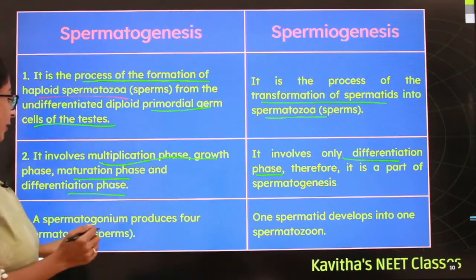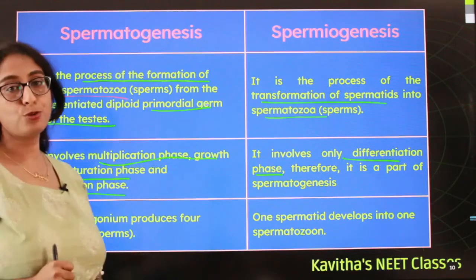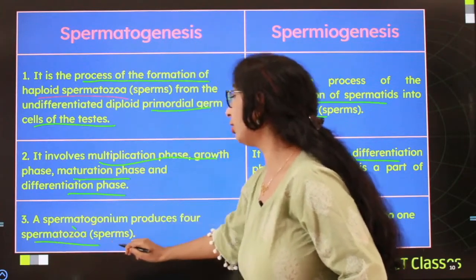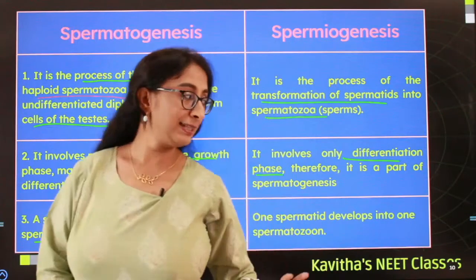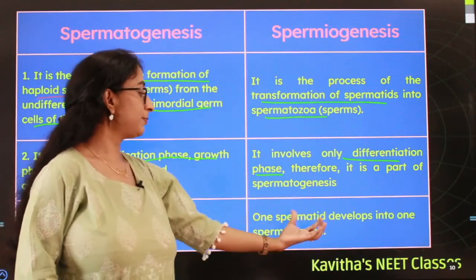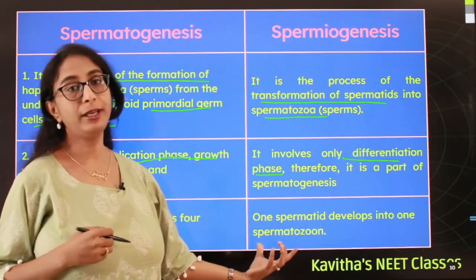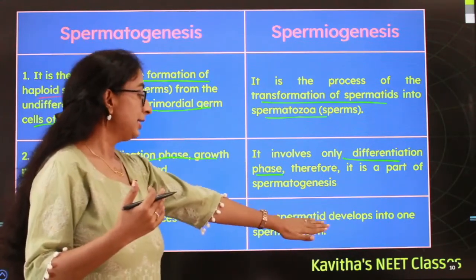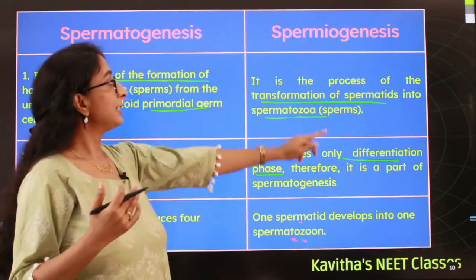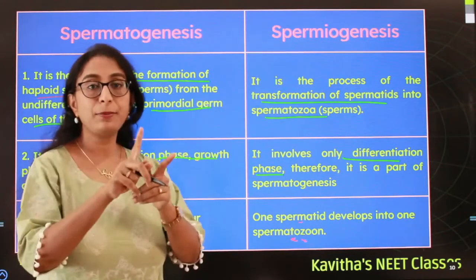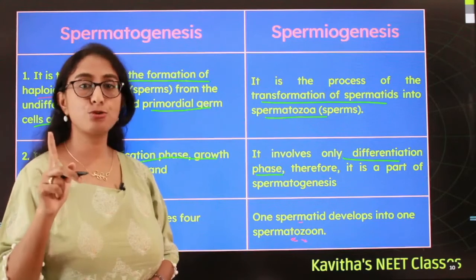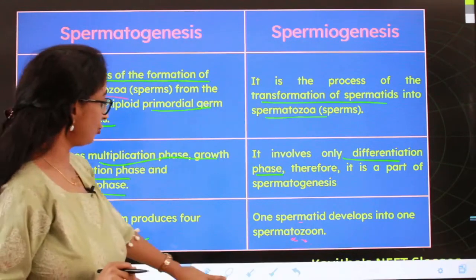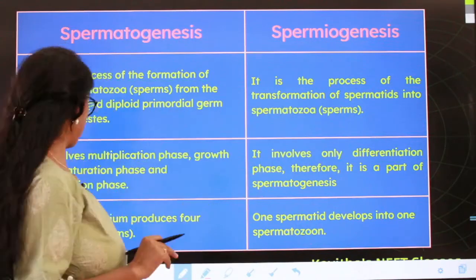Next, a spermatogonium produces 4 spermatozoa. I told you a single spermatogonium produces 4 spermatozoa or 4 sperms, whereas here you can see that one spermatid develops into one spermatozoon only. Okay, the process of transformation of the spermatid into the spermatozoa is called spermiogenesis. So one spermatid transforms into one spermatozoon only. Okay, so these are the major differences between spermatogenesis and spermiogenesis.